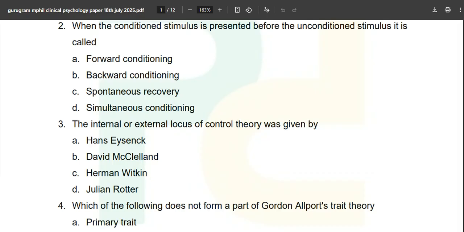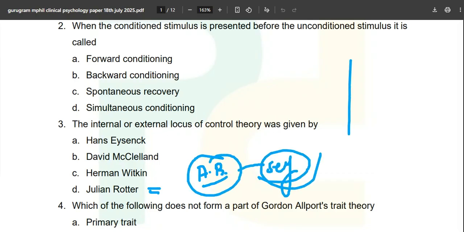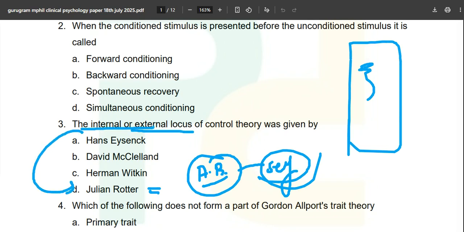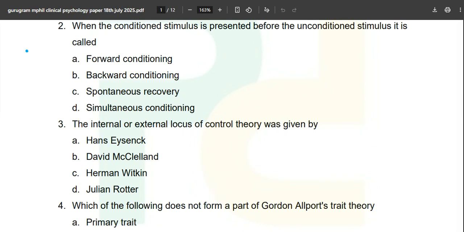Julian Rotter is written clearly in, I guess, the learning chapter, somewhere in personality maybe. Firstly, Albert Bandura will come. In the C book, you will read about self-efficacy, and after that, on this page only, you will read about the external or internal locus of control by Julian Rotter. Now this is the correct answer.